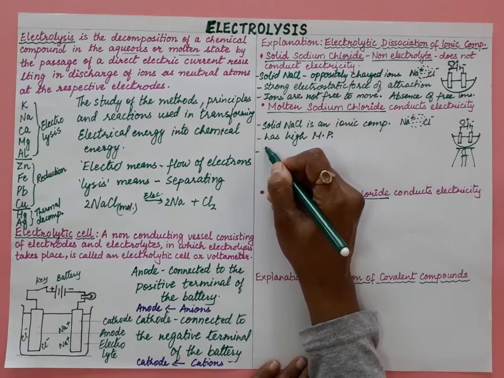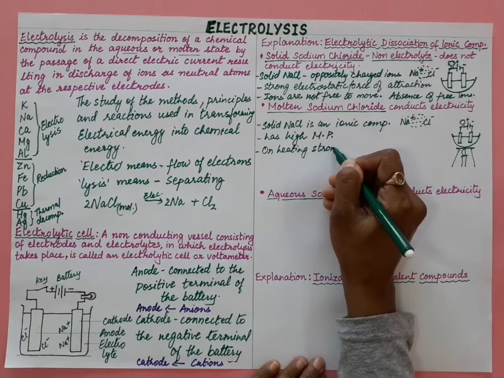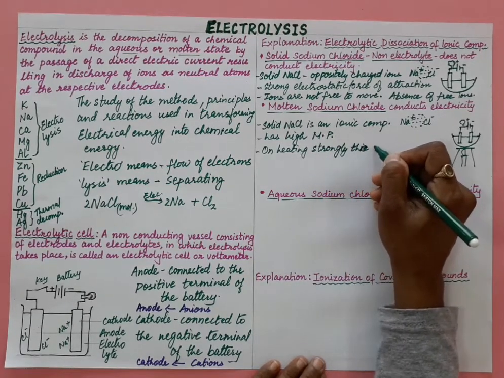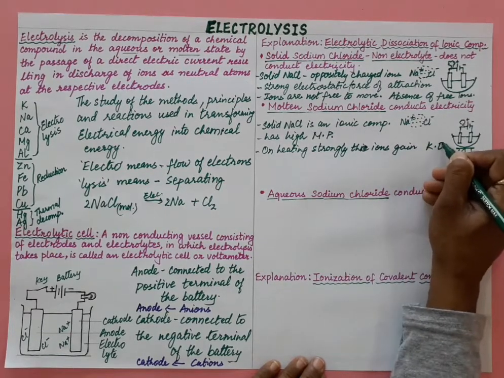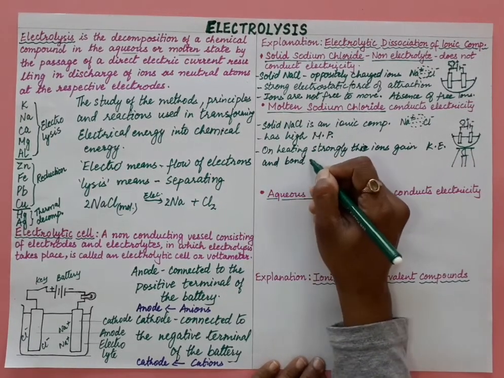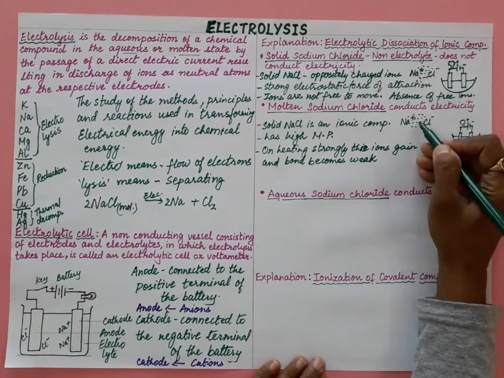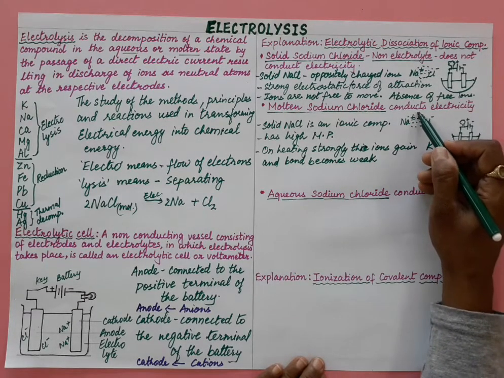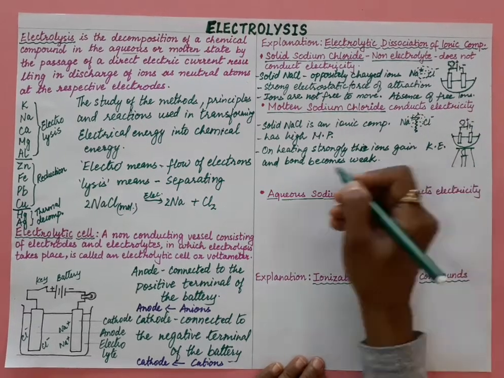So what happens on heating strongly? When you heat it very strongly, the ions gain kinetic energy and the bond becomes weak. The force of attraction is very high, but we heat it to its melting point, the force of attraction becomes weak, and then the ions will be free.